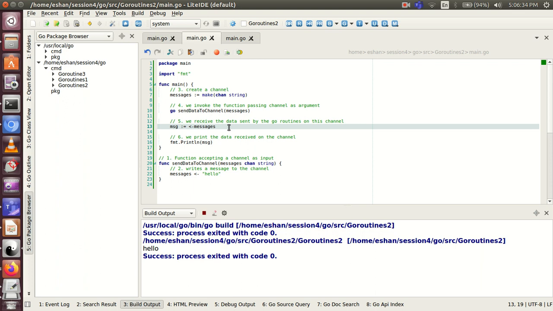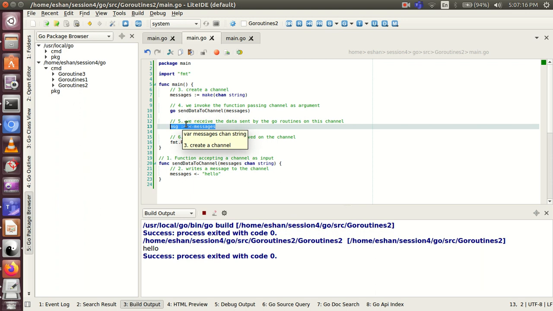So this property actually allowed us to wait at the end of the program at line number 13. It allowed us to wait for the string to be available on this channel without having to use any other synchronization construct. Like in the previous code, we had used time.Sleep in order to force our main function to wait. Since we are receiving data from this channel at line number 13, by default, the send and receive are blocking calls.